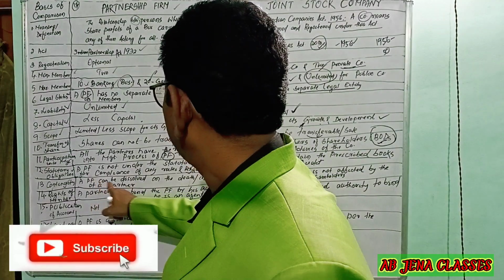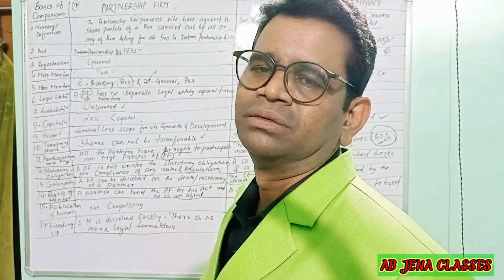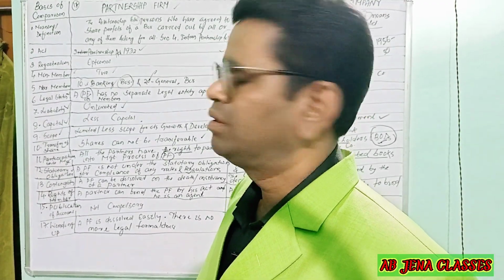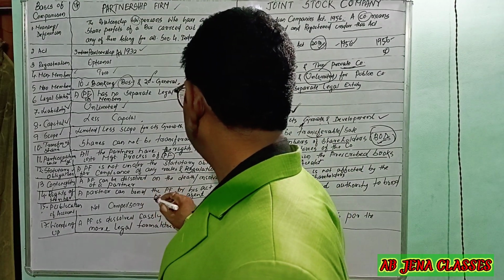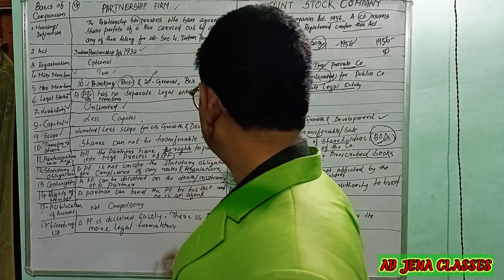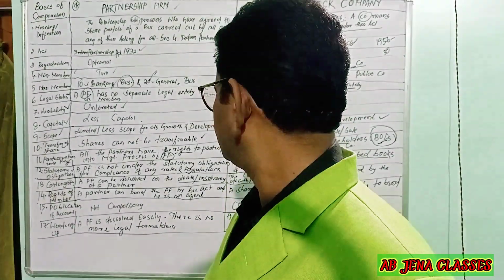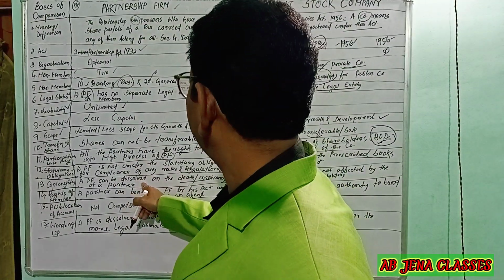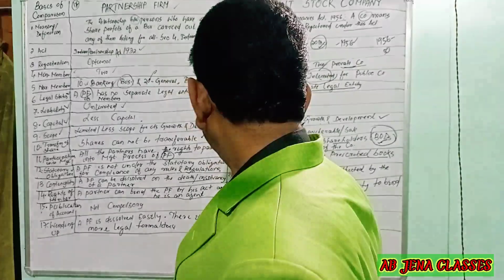Next one is the continuity or the certainty. The partnership firm can be dissolved. Dissolve means the close down of the business. A partnership firm can be dissolved on the death or insolvency of a partner, which will affect the firm's continuity.